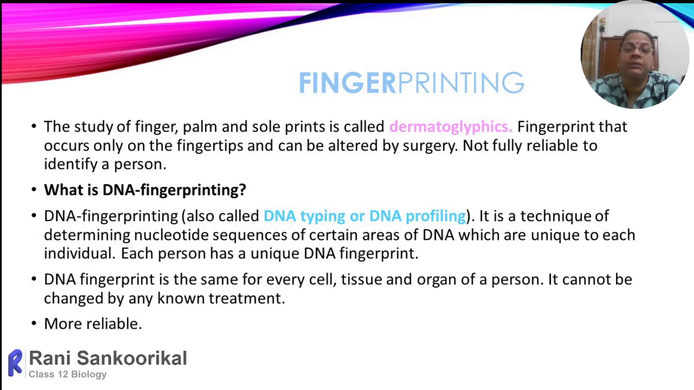Fingerprinting comes under the study, the topic, called dermatoglyphics, that is, the finger impressions. Based on the pattern of finger impressions, the different patterns on the finger, we can identify a person. That science is called dermatoglyphics. The fingerprints occur only on the fingertips and can be altered by surgery.